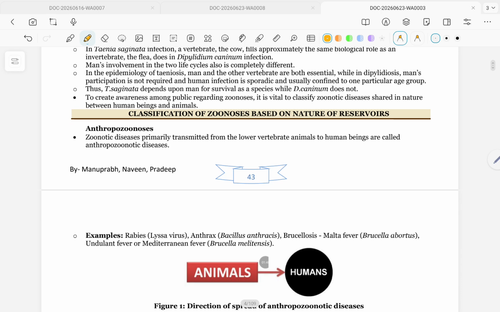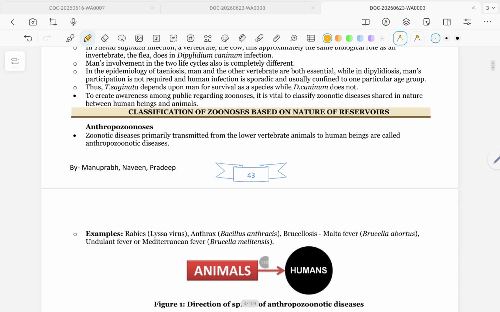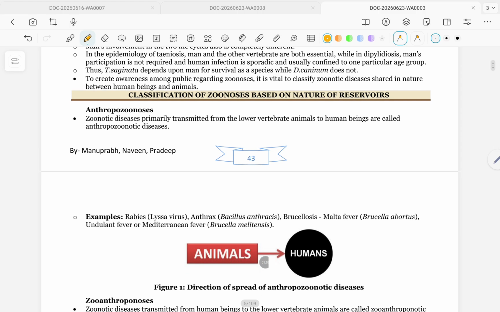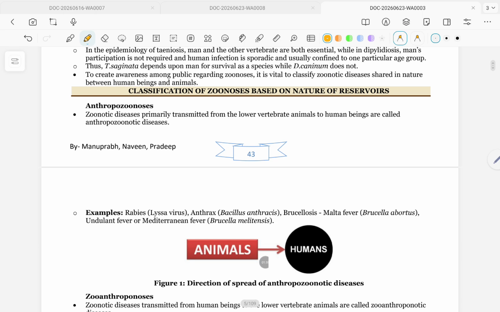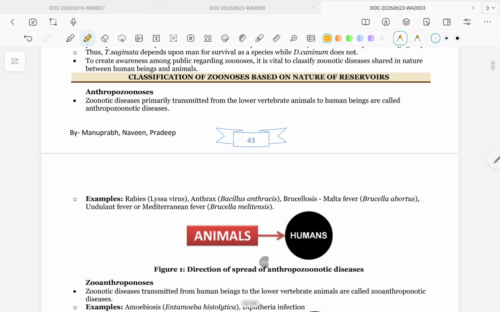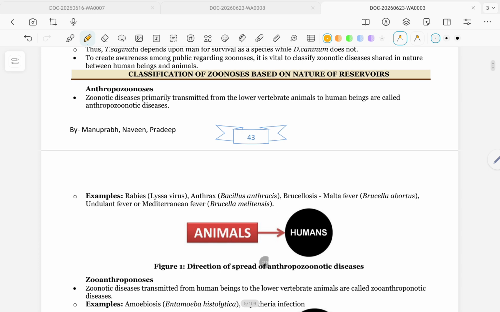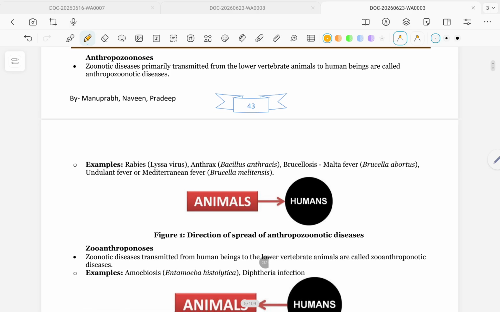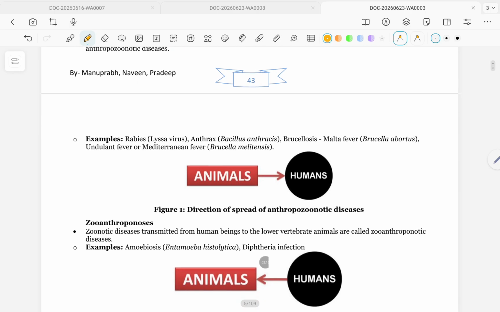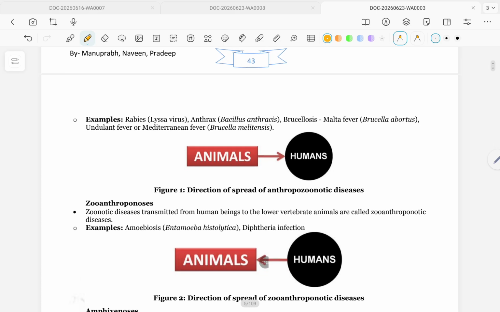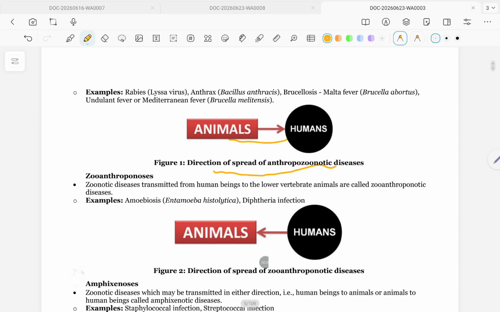Classification of zoonosis based on nature of reservoir. Anthropozoonosis: zoonotic diseases primarily transmitted from lower vertebrate animals to human beings are called anthropozoonotic diseases. Examples: rabies, lyssavirus; anthrax, Bacillus anthracis; brucellosis, Malta fever, Brucella abortus; undulant fever or Mediterranean fever, Brucella melitensis. Direction of spread of anthropozoonotic disease: animal to human.